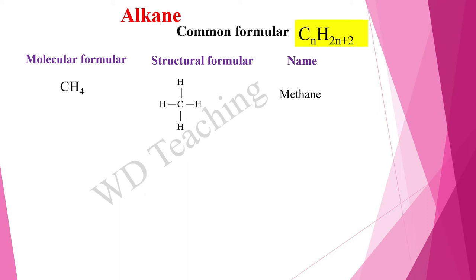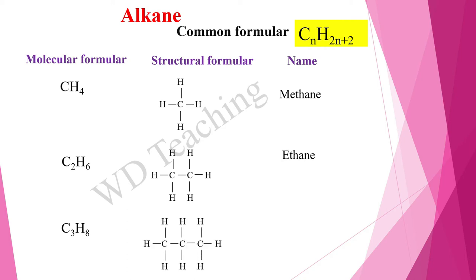Alkane with 2 carbons, the molecular formula is C2H6. Its structure is like this. Name, ethane. Alkane with 3 carbons, C3H8. The structural formula is here. The name is propane.